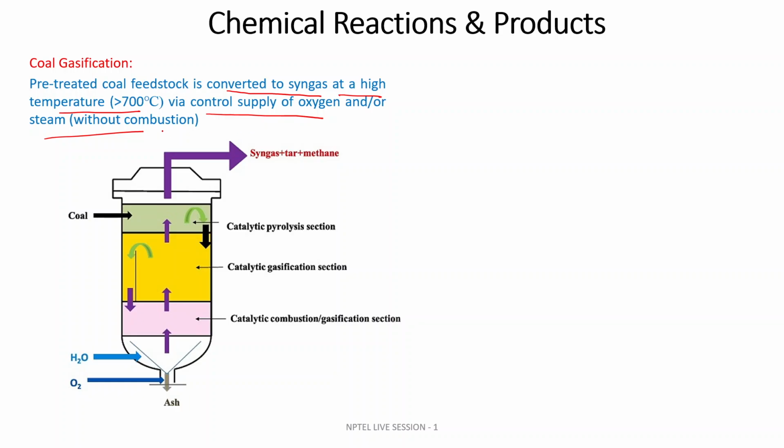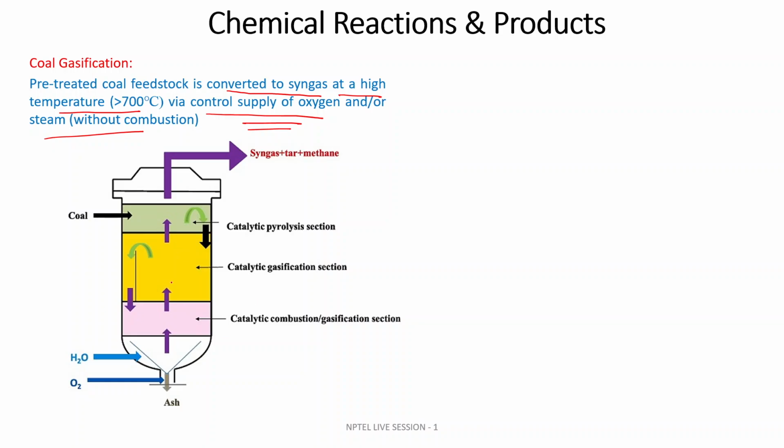It means combustion doesn't occur. If you are going for combustion, you will end up with different products. But with a controlled supply of oxygen or steam, you will end up with different products. So every parameter is very important and plays a different role in the chemical reaction.